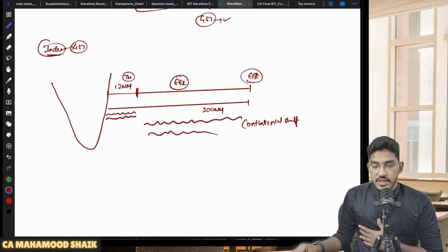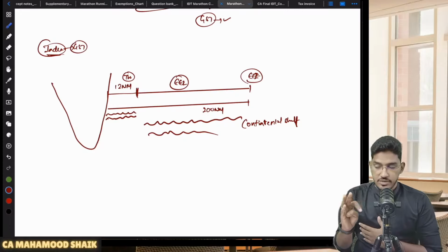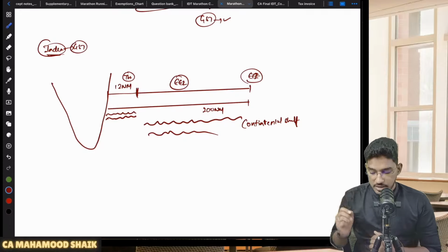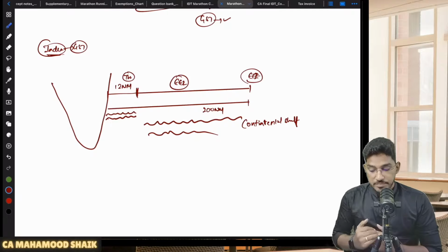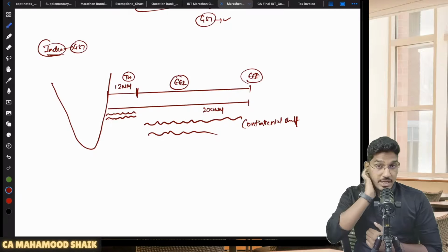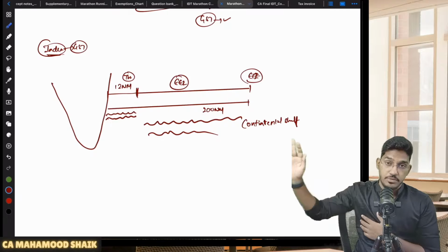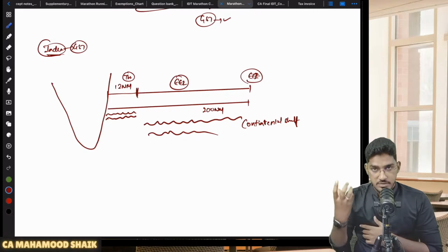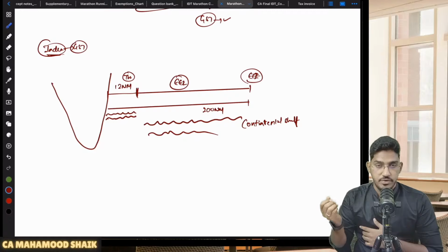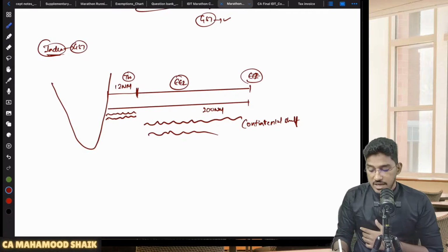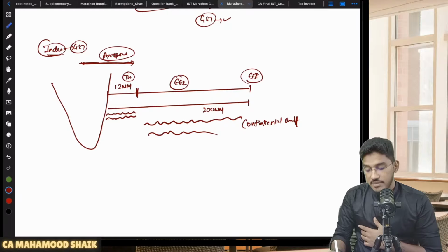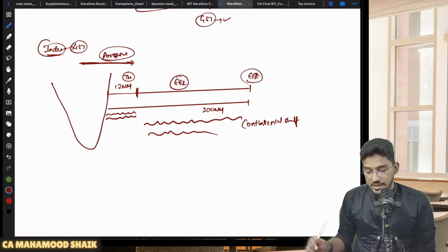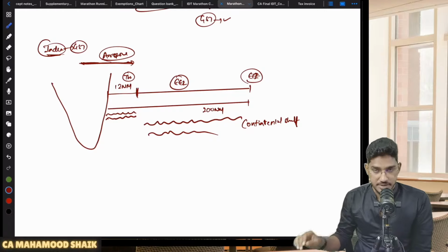So what is included in the India definition? It includes the territory of India. It includes the territorial waters, which extend up to 12 nautical miles, and the seabed and subsoil below it. It also includes the exclusive economic zone, which extends up to 200 nautical miles, and the continental shelf, the landmass below that zone. Not just that, the airspace above the territory of India and territorial waters will also fall under the India definition.